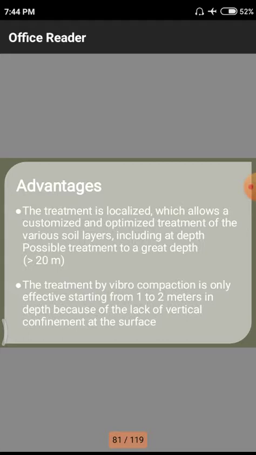Next, treatment by vibroflotation compaction is only effective starting from 1 to 2 meters in depth, because of the lack of vertical confinement at the surface.